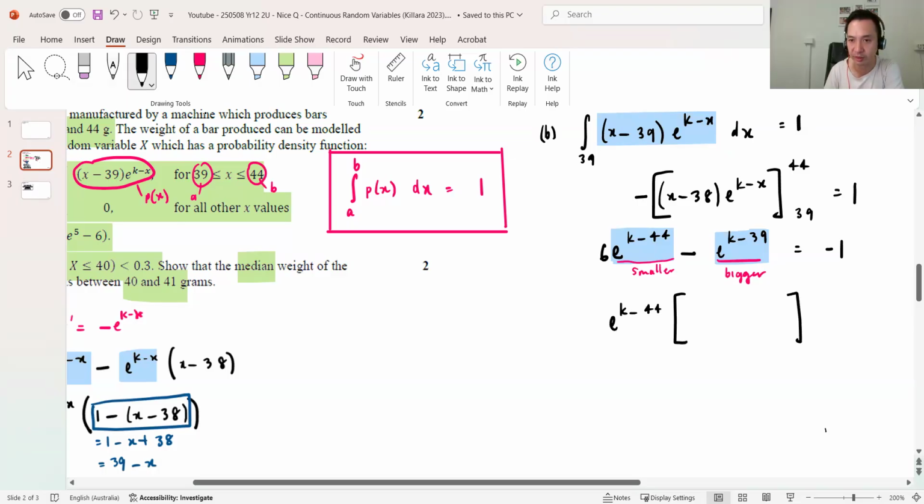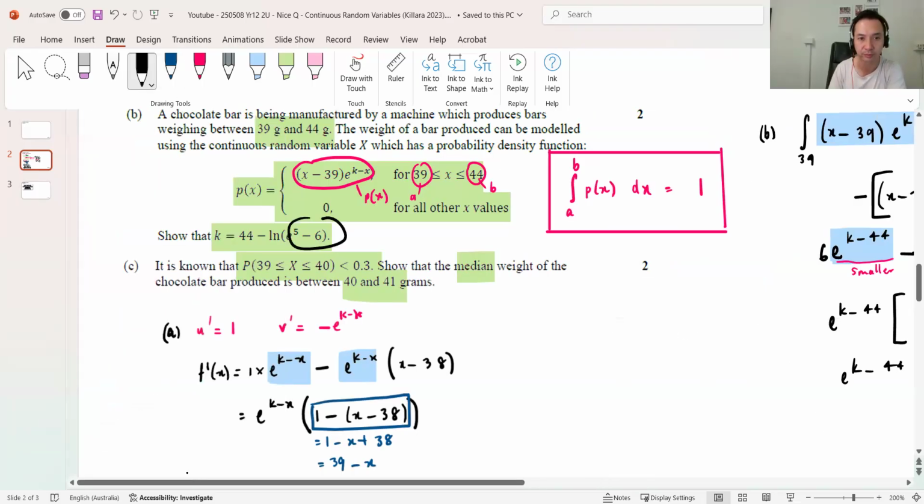Yeah. You definitely get, oh sorry, you get 6 minus. And how much bigger is it? It's like 5 bigger, right? So it should be e^5. Now the test is when I rainbow 6 times this, perfect. 6, this guy times this guy, add that. Yep, perfect. You get that? Now, equals to minus 1. Let me see, how do I solve this? So I think I just divide this over, right? So I get e^(k minus 44) equals to -1 all over 6 minus e^5.